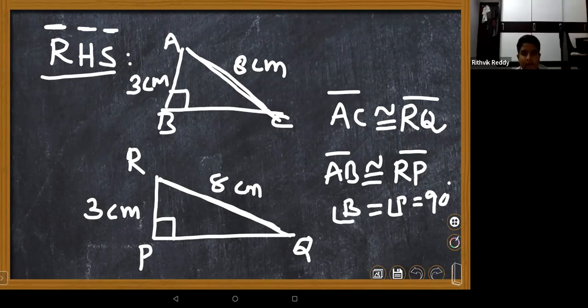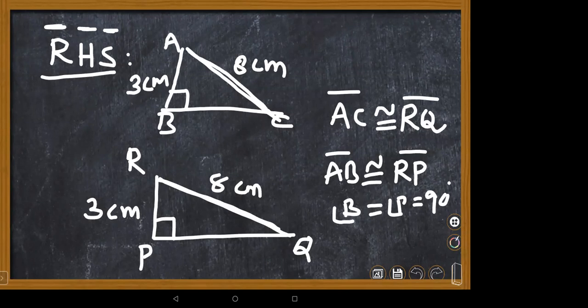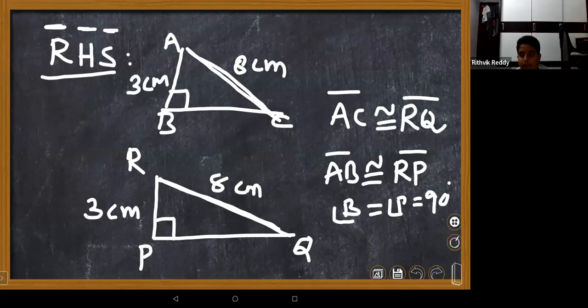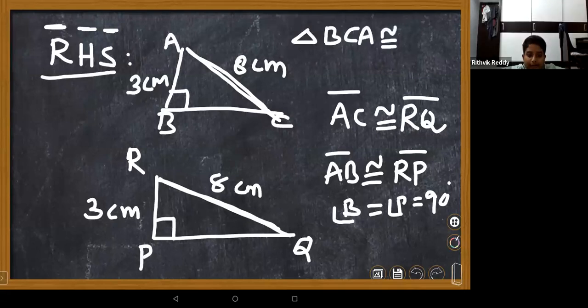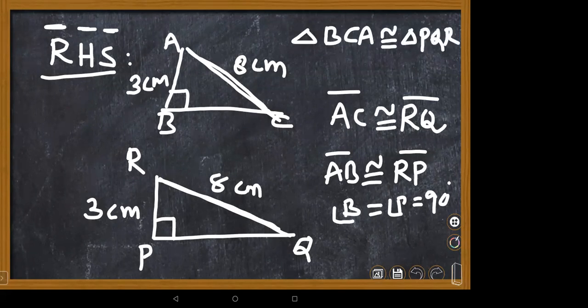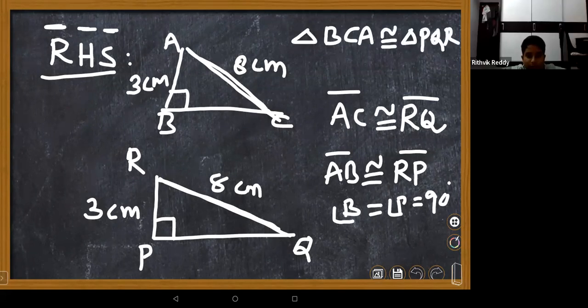PQR is congruent to BCA. That's all, children. Please write down. Start with triangle PQR, which is the first triangle. If you take first B, BCA is congruent to PQR. Triangle PQR. That's all. Here the hypotenuse side is also congruent. That's all.